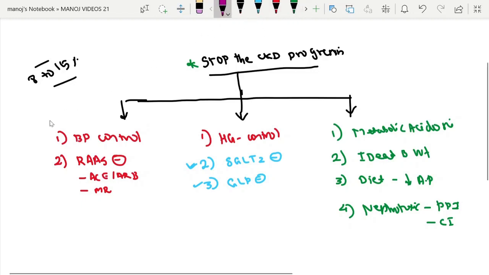So all the trials related to these separate entities will be discussed in detail. What are the trials, what are the benefits of this, what is the BP target, HbA1c target, we will see